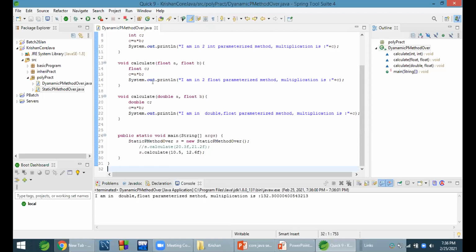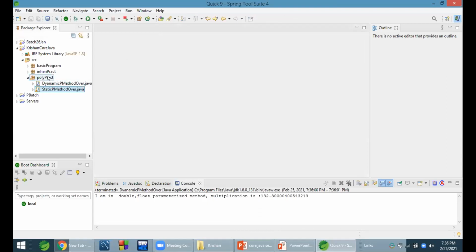In static polymorphism, we cannot do method overriding, but in dynamic polymorphism, we can do method overloading as well as method overriding. Can anyone tell why we cannot do method overriding? Okay, first we will see what is method overriding. Then you will understand the reason behind that.